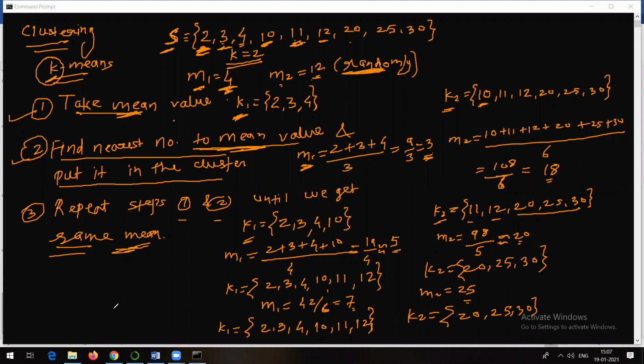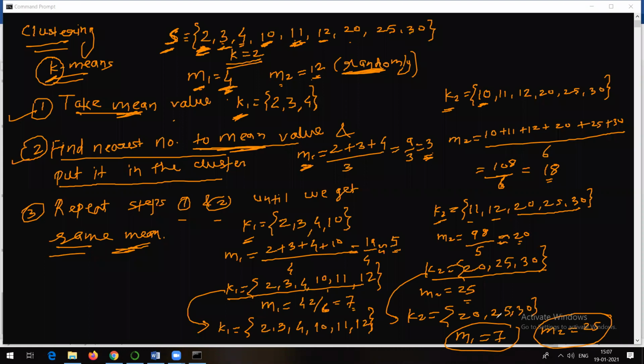So if I try to find the mean, I got K1 and K2 exactly the same as in the earlier step. That means I am going to get the same means also. So M1 is going to be 7 and M2 is going to be 25. That means I got the same mean which I was getting in the earlier step. This is the step where I should stop.